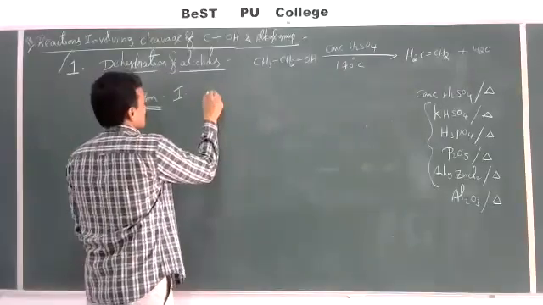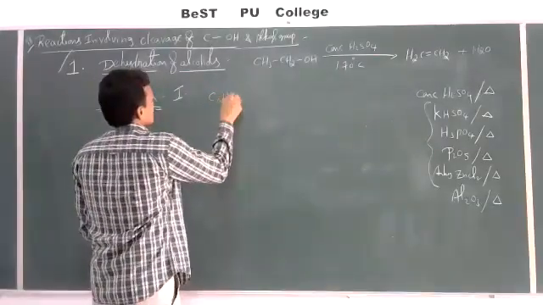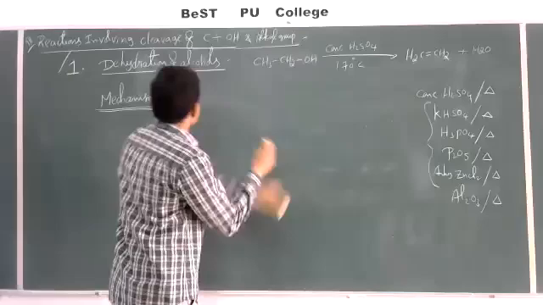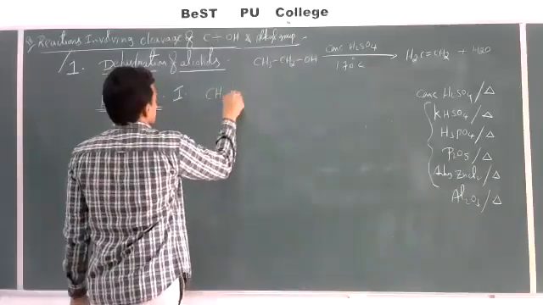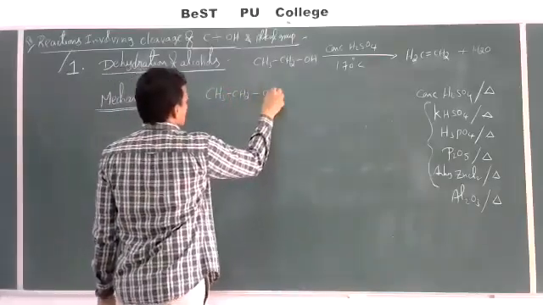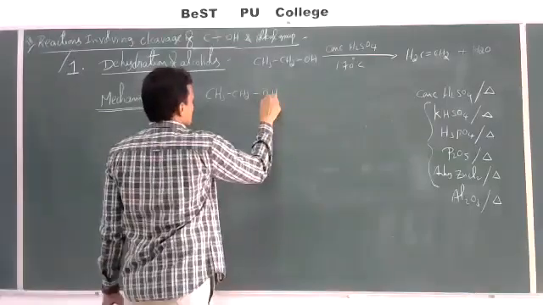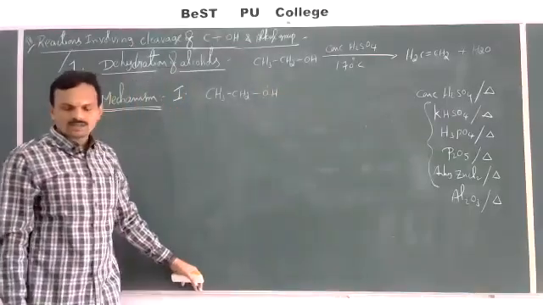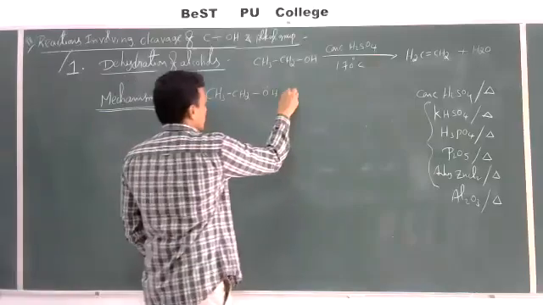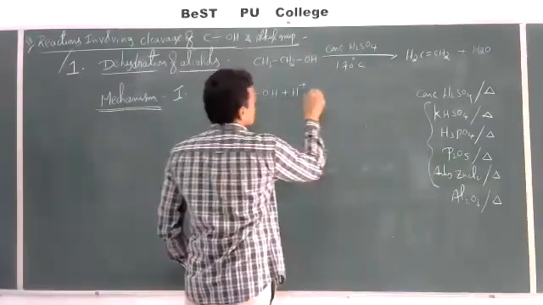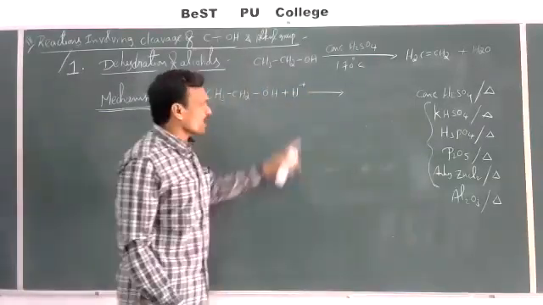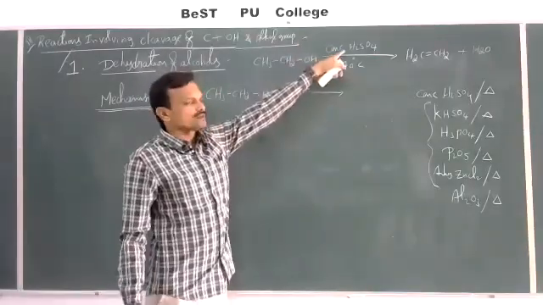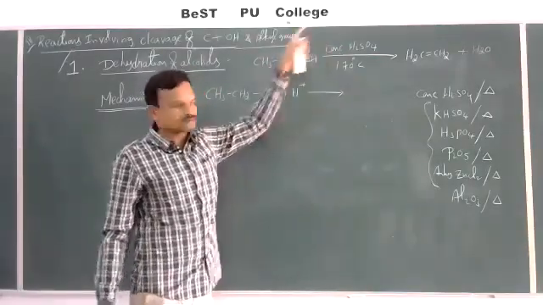So if you take C2H5, CH3CH2OH, this oxygen contains 2 lone pairs of electrons, plus H+. And this proton will be provided by the strong acid, concentrated H2SO4.